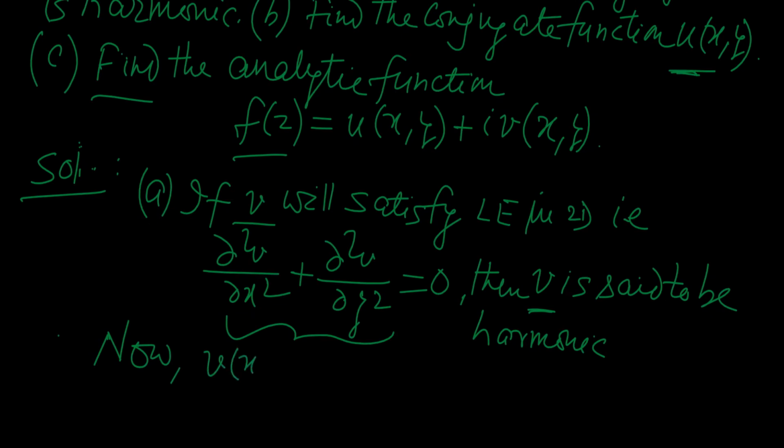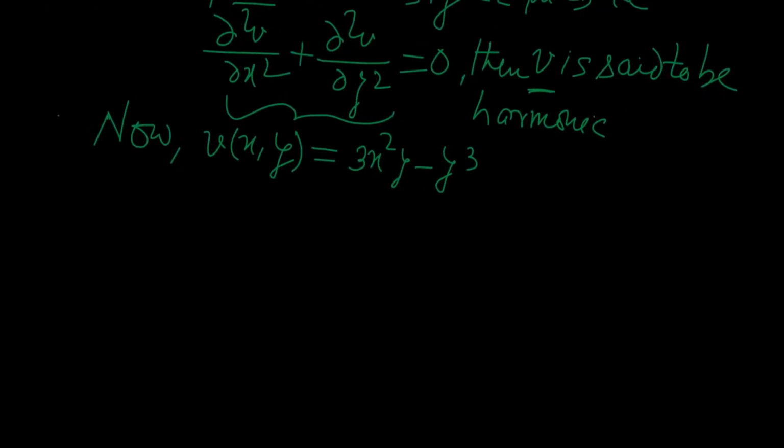V of xy is given. This is in fact 3x square y minus y cube. This is already given in our problem. As we have to see that this function V will satisfy this equation, so we must find these two derivatives of second order of V.